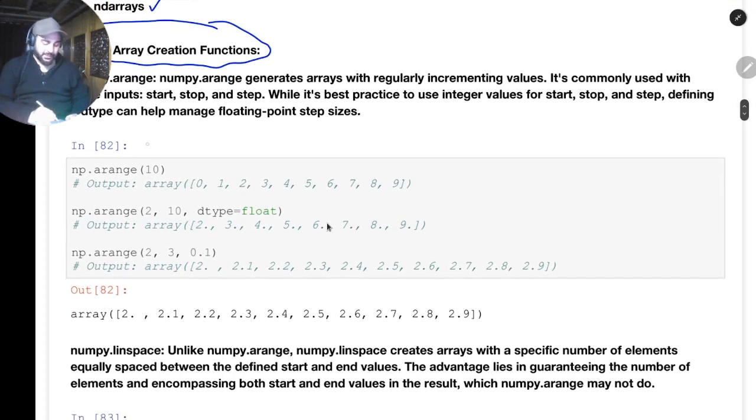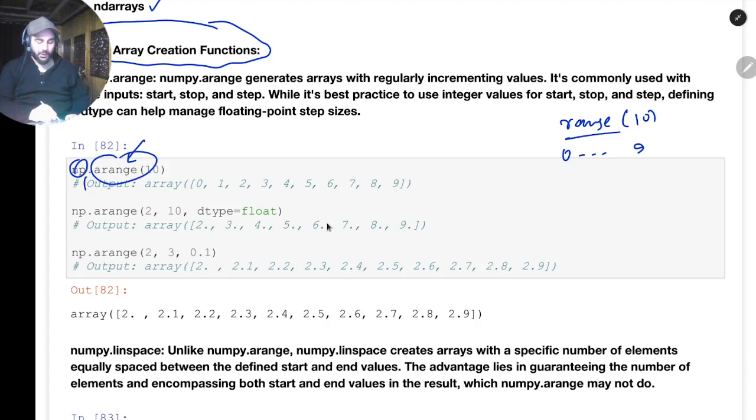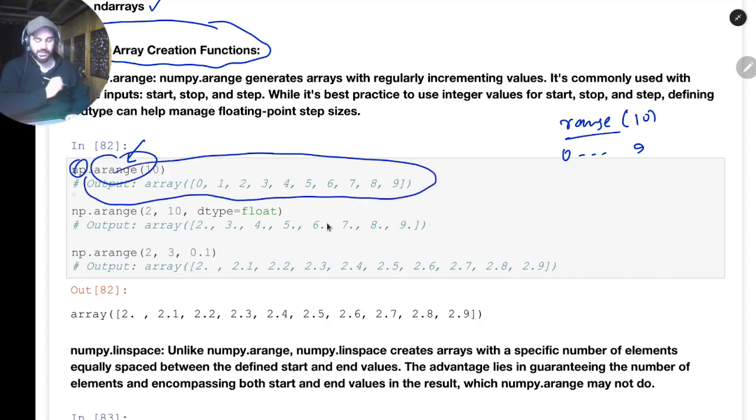The first function we have is arange. Okay, arange is just like range, but here we have named it arange. What range does is, if we write range of 10, it will just give you 0 to 9. Here I just say np.arange, and it will output an array of 0, 1, 2, 3, 4, 5, 6, 7, 8, 9.